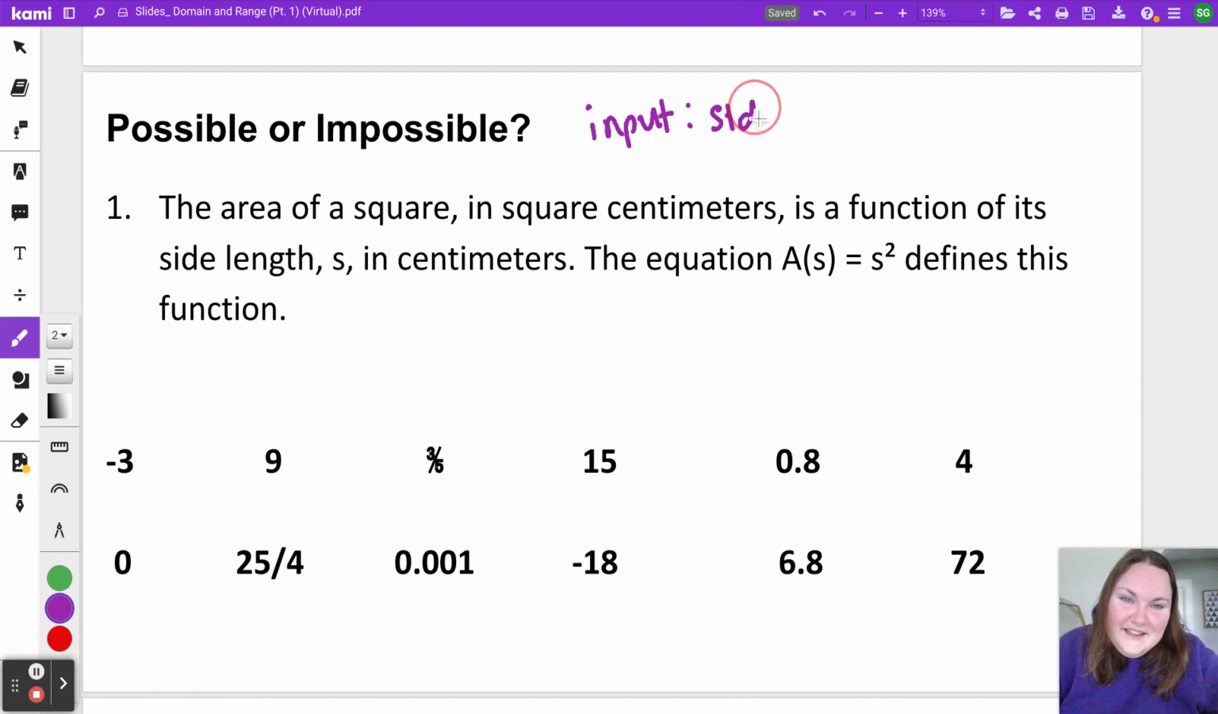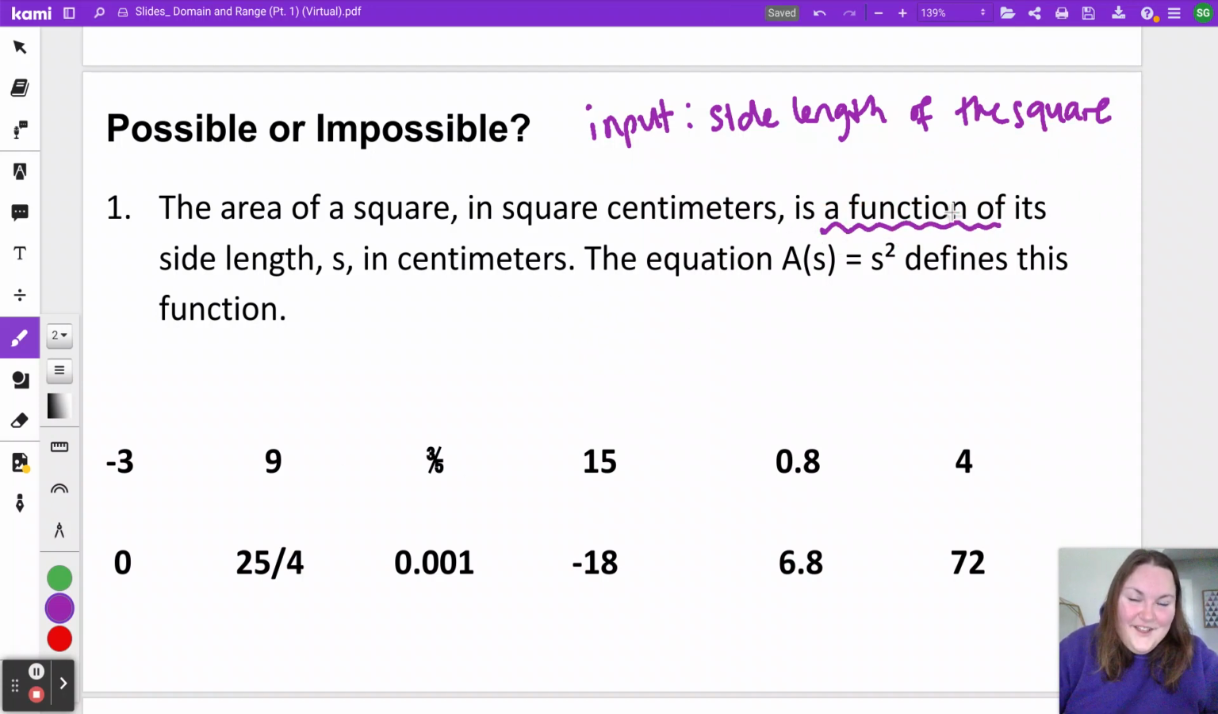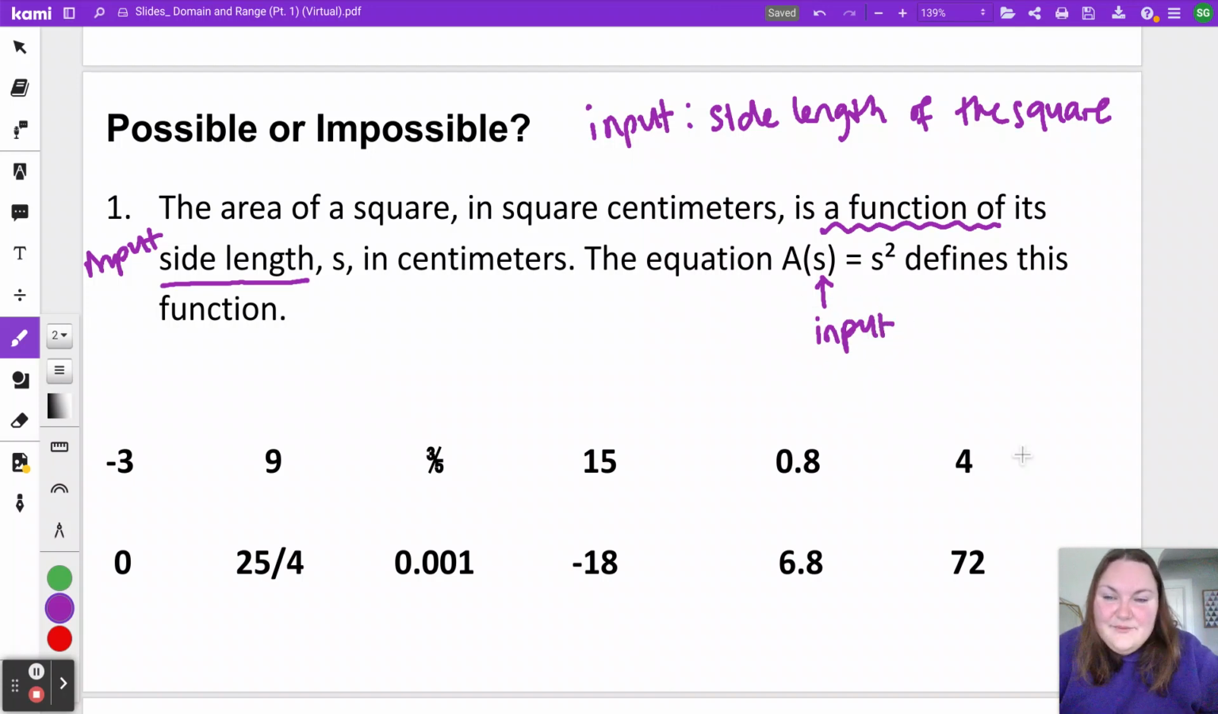It is going to be the side length of the square. I know that 2 different ways. I know it because, again, here's that phrase, a function of. So I know what comes after it is always our input. And then also, since they gave us an equation, we know when you're looking at function notation, this part here in the parentheses is also always your input. So that lets me know S, which I'm told here is the side length, that is our input.